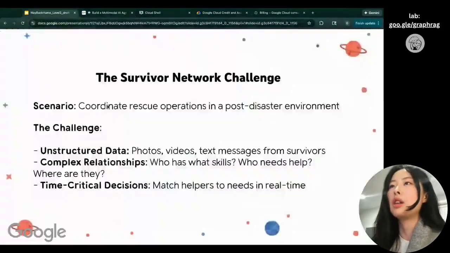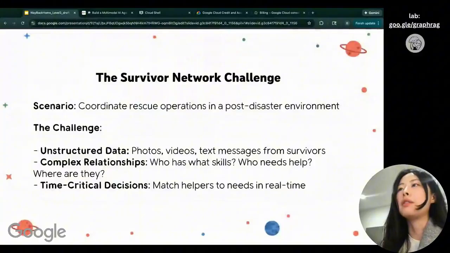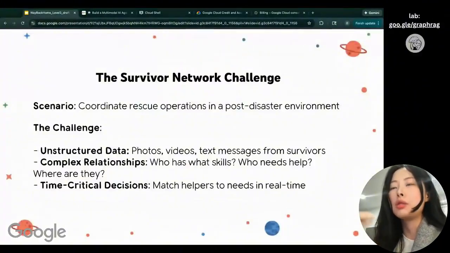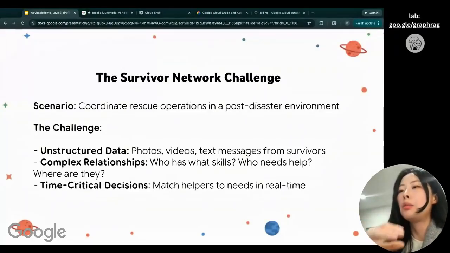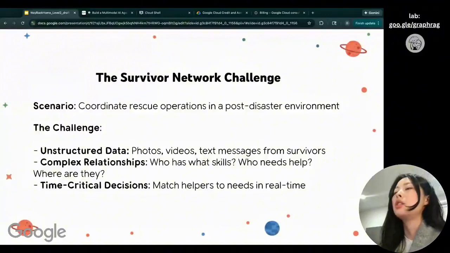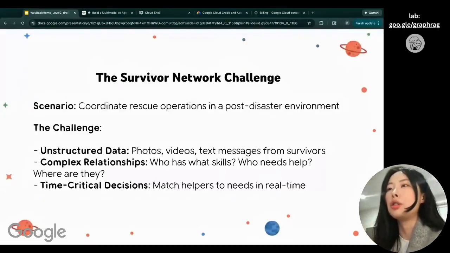And going back to the slides. As I mentioned before, this is a workshop, and we have a survival network challenge. To summarize, the challenge we have is unstructured data, like people uploading photos, text messages, or videos. And we have complex relationships here because we need to know who has the skills, who needs help, and where they are. And then we need to make time-critical decisions to match the helpers in real time.